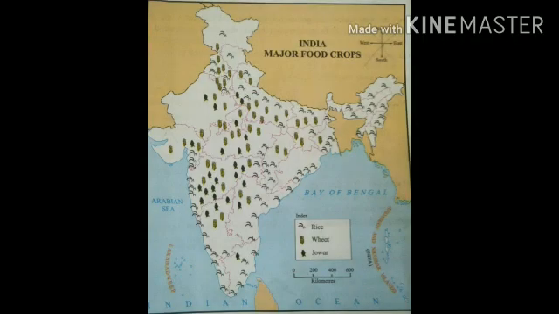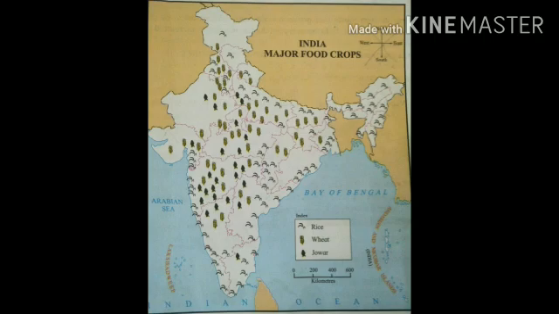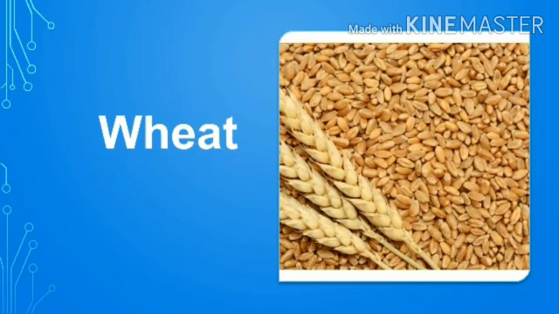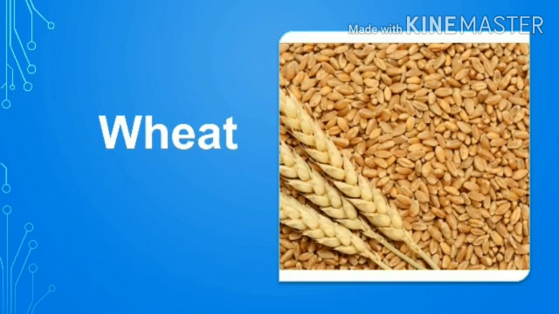Dear student, study the map given and observe the distribution of food crops in the country. Study how the distribution of crops varies in the different regions. Now tell me which food crop is grown on a large scale in the coastal regions? Yes, rice. Next, which food crops are grown in North India? Yes, wheat, which is also the major food crop grown in the central region. Here we can see two crops such as wheat and jawar.